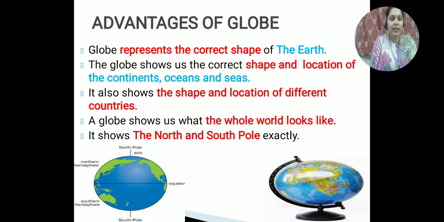We have already studied what a globe is, what the shape of the earth and the globe is, and now we have discussed the advantages of the globe.